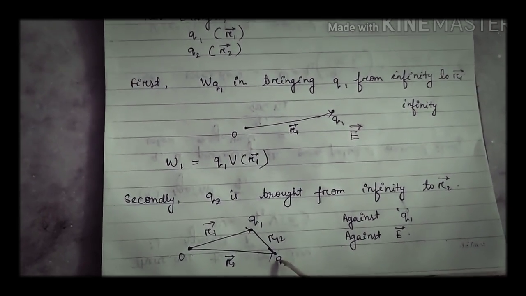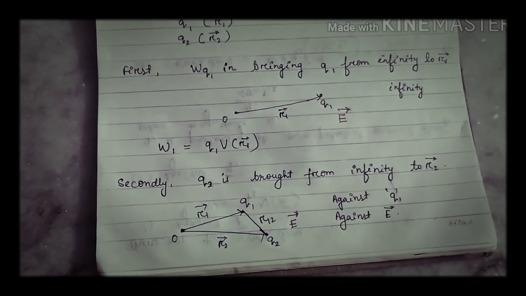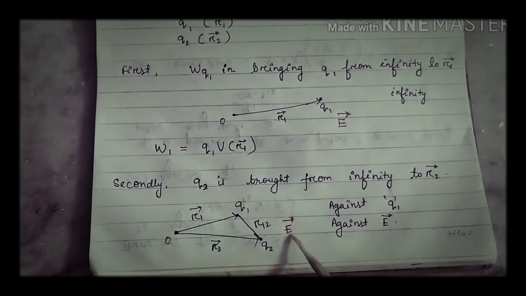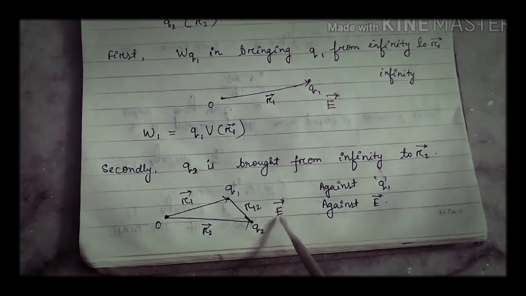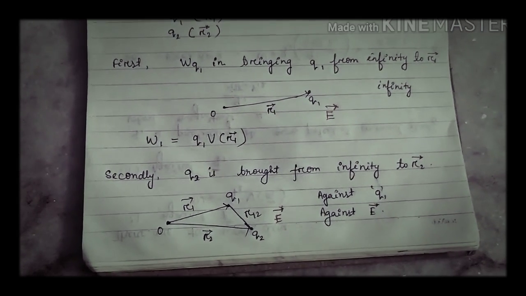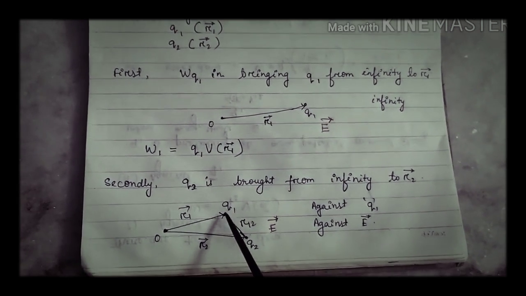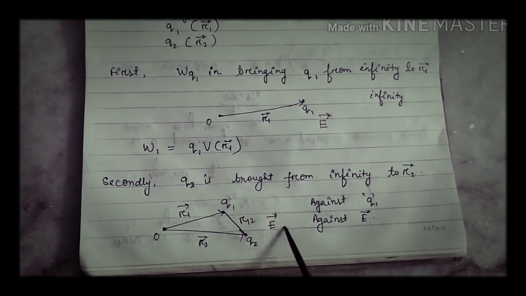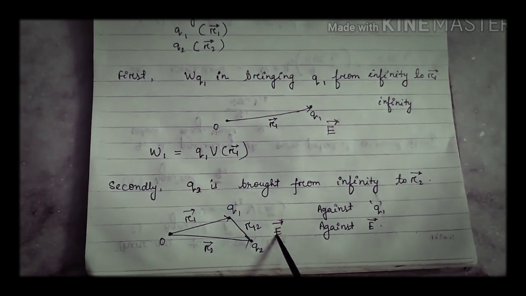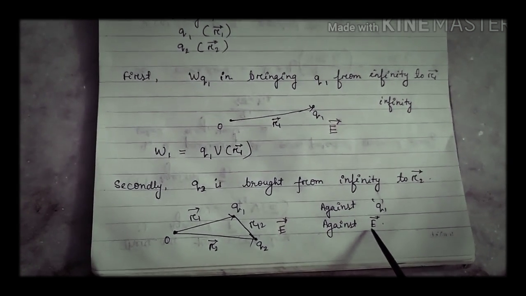Second, now we will bring the second charge q2. When we are bringing the second charge q2, we have to do work against two fields. What are they? First, against the electrostatic field which was present earlier, that is the external field E. And secondly, already there is a charge present. First we brought the charge q1 to this point r1. So we have to do work against q1 and against the electrostatic field E. Let us calculate the work done one by one, first for the external field E and second for q1.